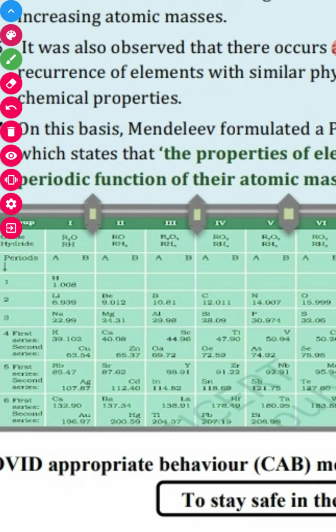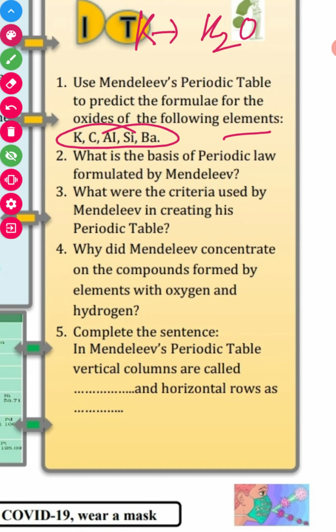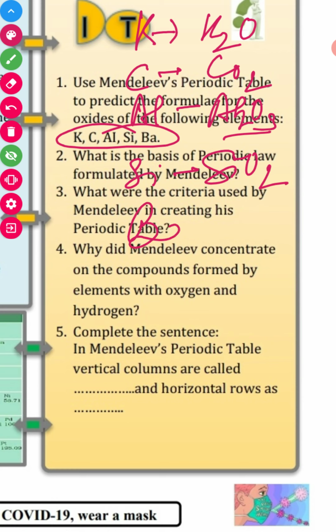Now let's discuss the question and answer part. First, we use the Mendeleev periodic table to predict the formula of the oxides of the given elements. Like potassium, it forms K2O. Then carbon, it forms CO2. Then aluminium, it forms Al2O3. Then silicon, it forms SiO2. Then barium, it forms BaO.